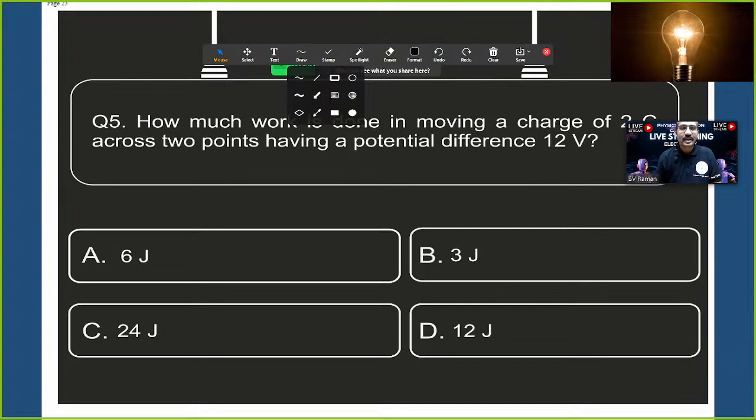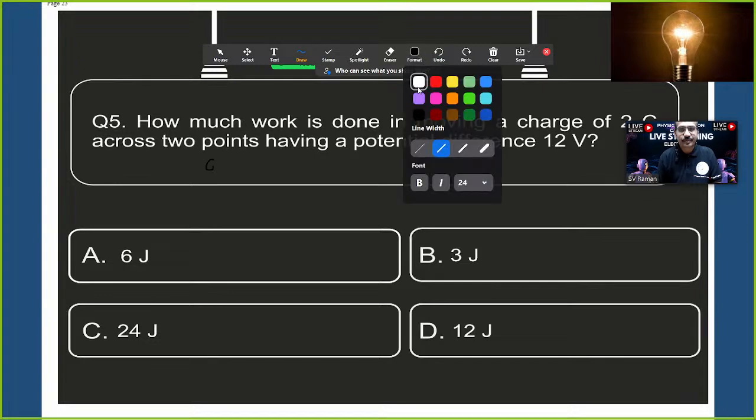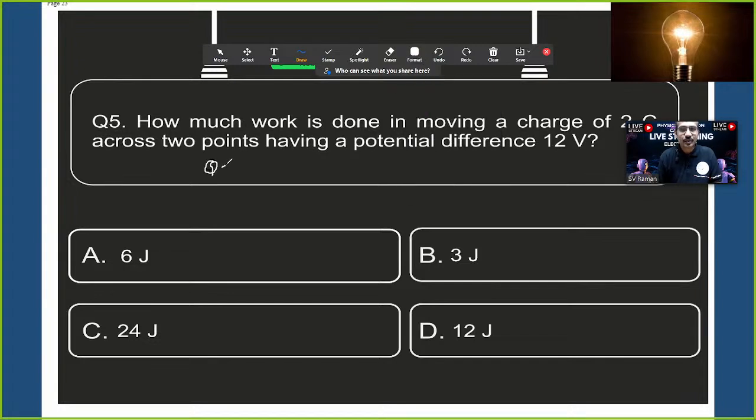Just in the question paper, if you read this question, charge q is equal to 2 coulombs. Potential difference V is equal to 12 volts. They're asking about work done. As per the definition of electric potential, V is equal to work done by charged particle.